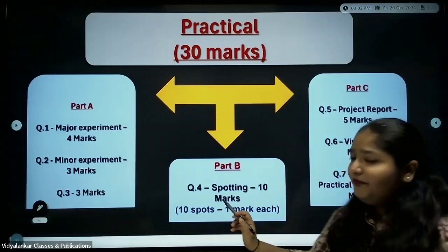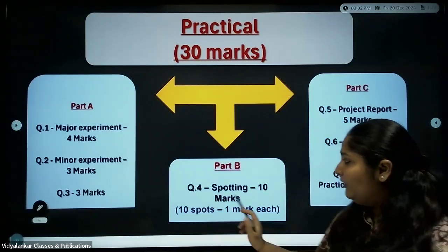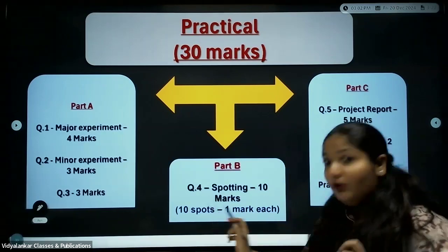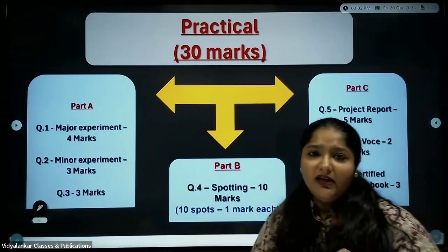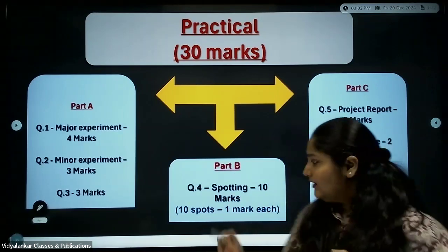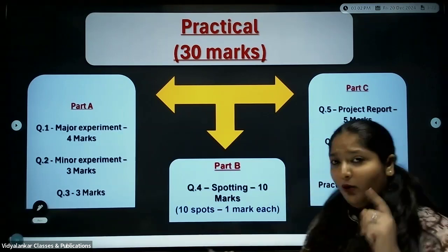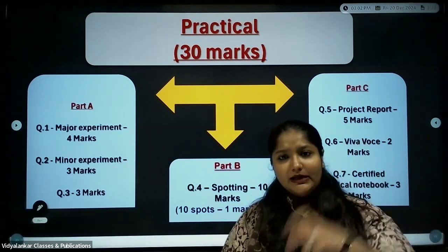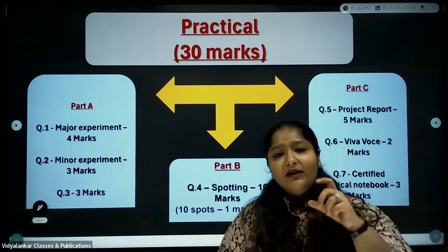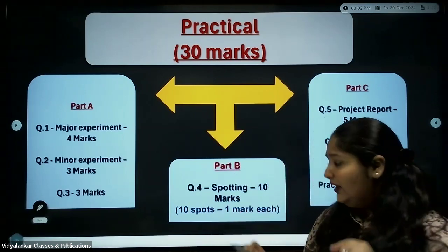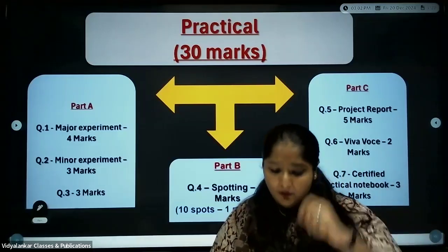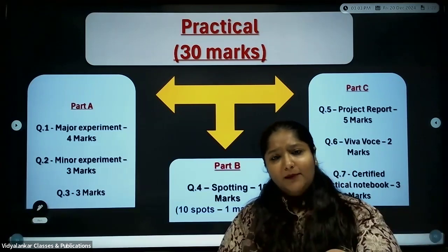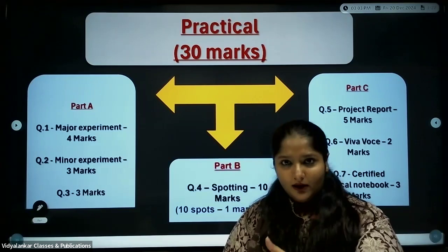Next, part B includes question number 4, that is spotting, for 10 marks. This is considered to be a highly important part wherein you can easily get those marks. You will be having 10 spots, 1 mark each. One important thing about this spot is what is in front of you. It will be in alphabetical order, A, B, C, and so on, 10 in all, and you have to follow them one by one. See to it that you mention the correct spot in front of which you are sitting. Spot A, if it is wind pollination, an image of maize is kept in front of you. See to it that you mark it accordingly.